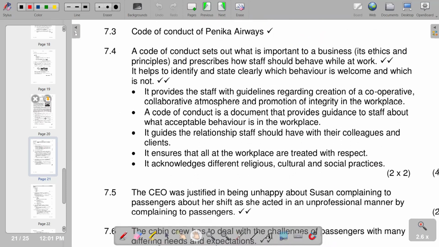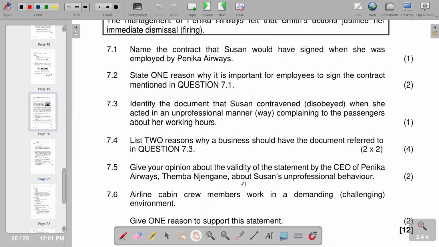And then we go to our 7.5. Give your opinion about the validity of the statement by the CEO of Penica Airways, Themba Dlengane, about Susan's unprofessional behavior.